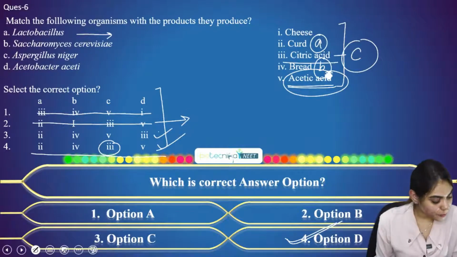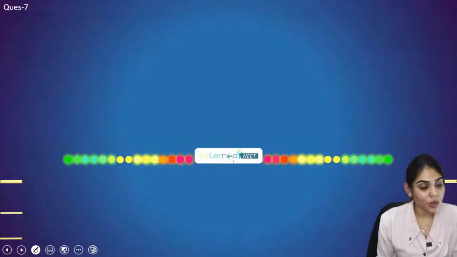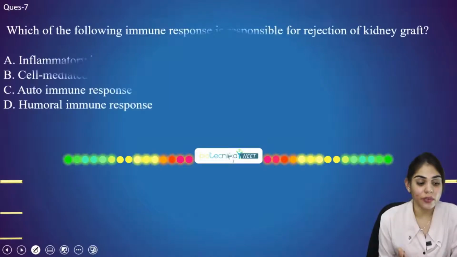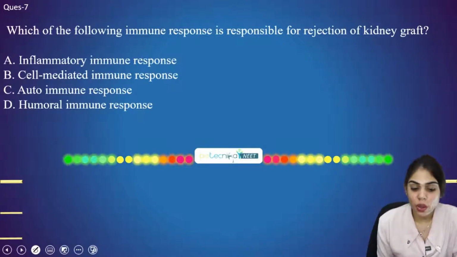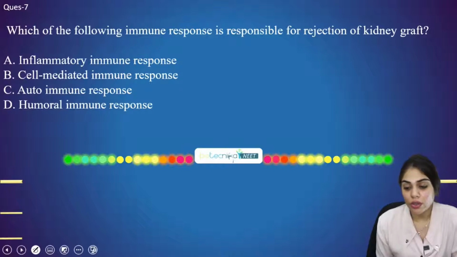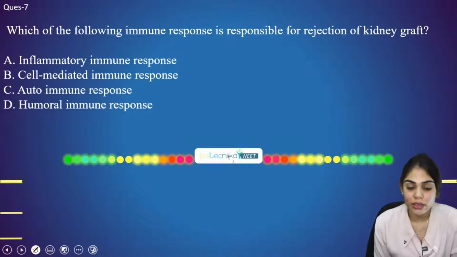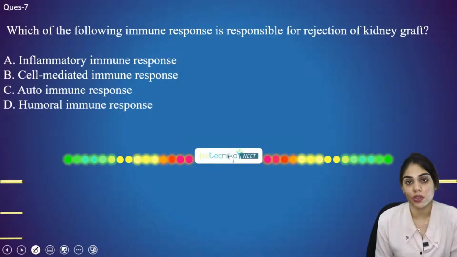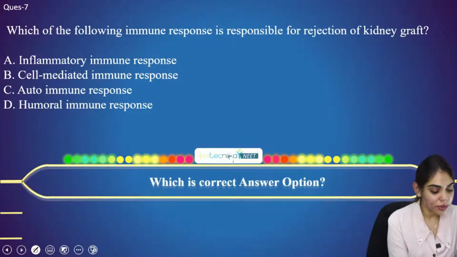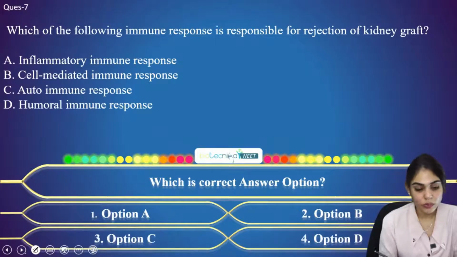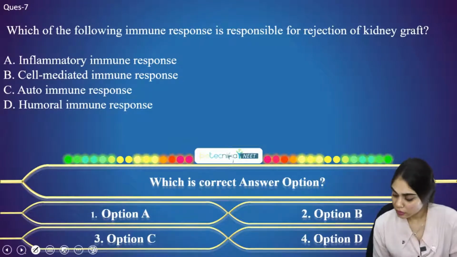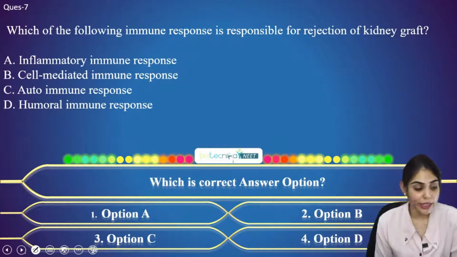So all well done. Now let's proceed to the next question, question number 7. Which of the following immune responses is responsible for the rejection of kidney graft? This is again a straight question. If you know the answer, you can answer it. Otherwise, you have to skip this question. Is it option A, B, C or D? Option B. That's great.